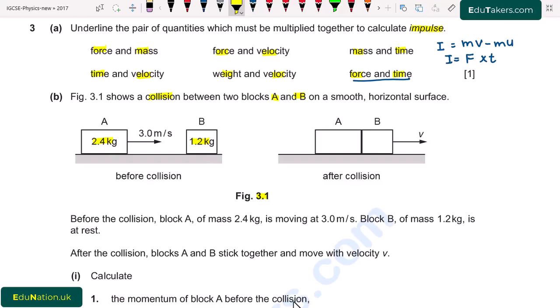Block A is moving with a speed of 3.0 meter per second towards the right. Block B is at rest, which means its initial velocity is equal to 0.